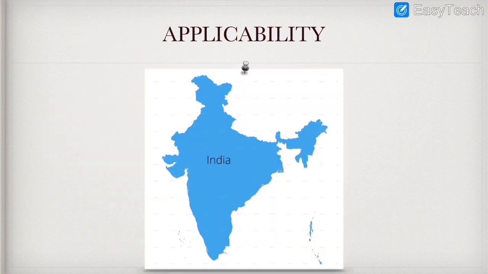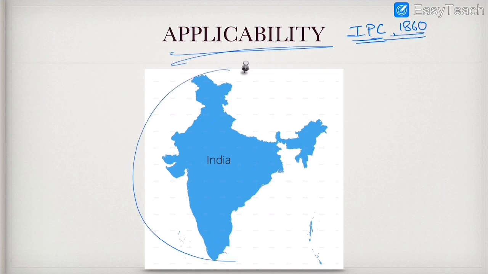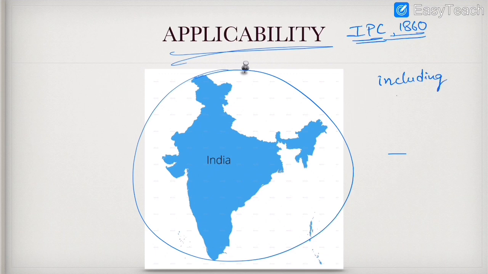Now we shall look into the applicability of the Indian Penal Code. Friends, remember, the Indian Penal Code 1860 is applicable to the whole of India, including Jammu and Kashmir.